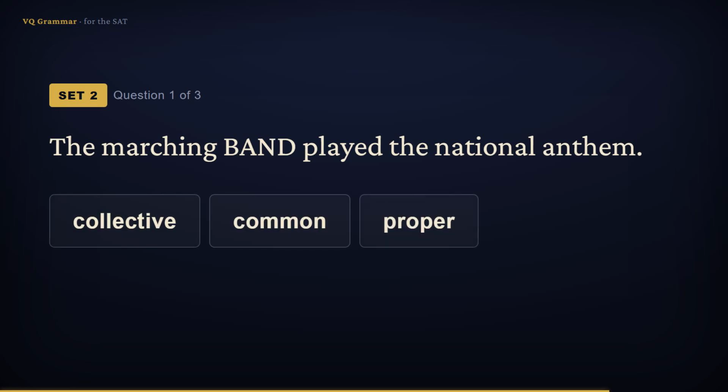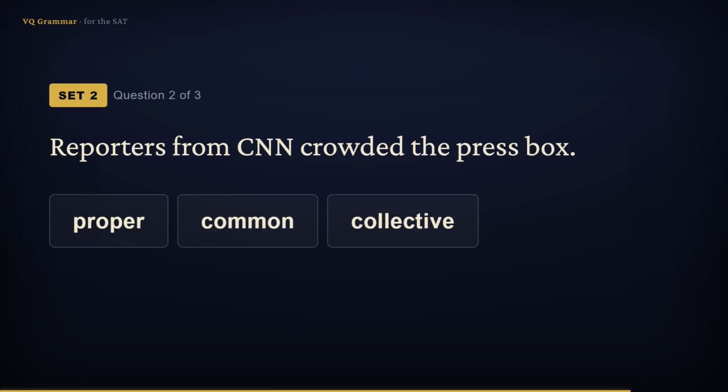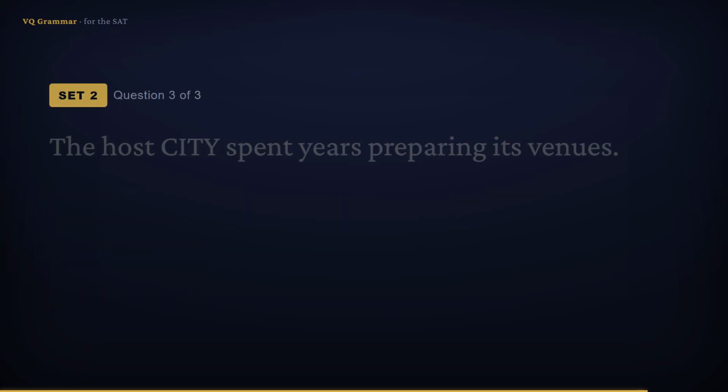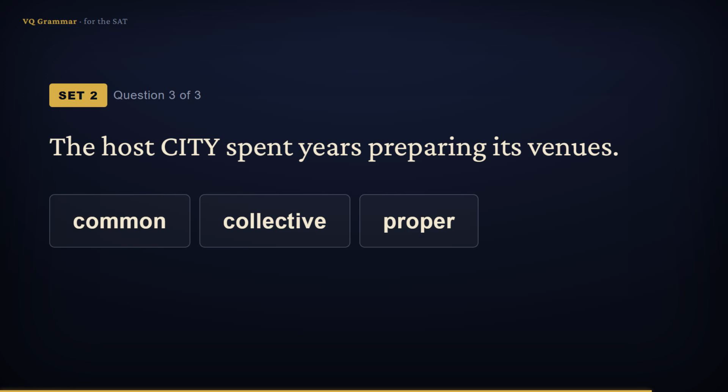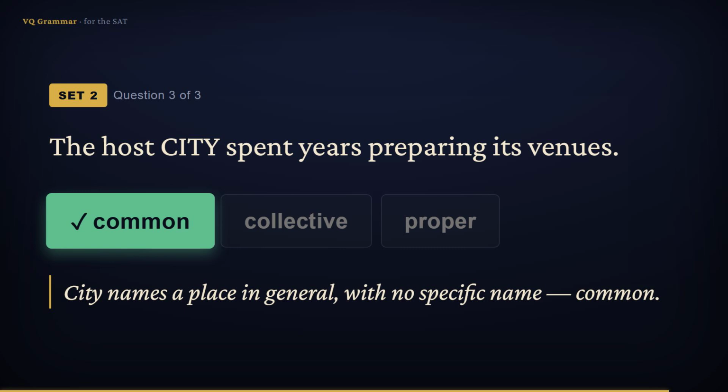The marching band played the national anthem. A band is many musicians, but they play as one group. Group acting as one, so it's collective. So the answer is collective. Reporters from CNN crowded the press box. CNN is the specific capitalized name of one particular network. That's a proper noun, so the answer is proper. The host city spent years preparing its venues. Notice it says the host city, not a named one like Tokyo or Paris. It's just any city, the general kind. So the answer is common.